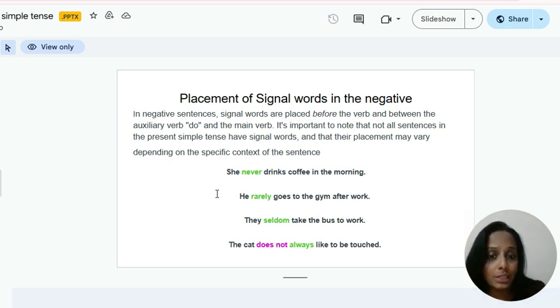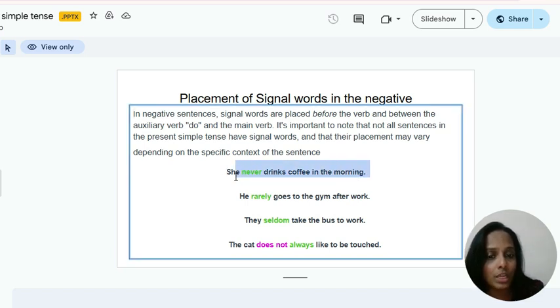If you see the example here: she never drinks coffee in the morning. So here, the signal word comes before the main verb drinks. And in the next sentence, he rarely goes to the gym after work. The same applies here. They seldom take the bus to work. Yes, the signal word seldom has been placed before the main verb.